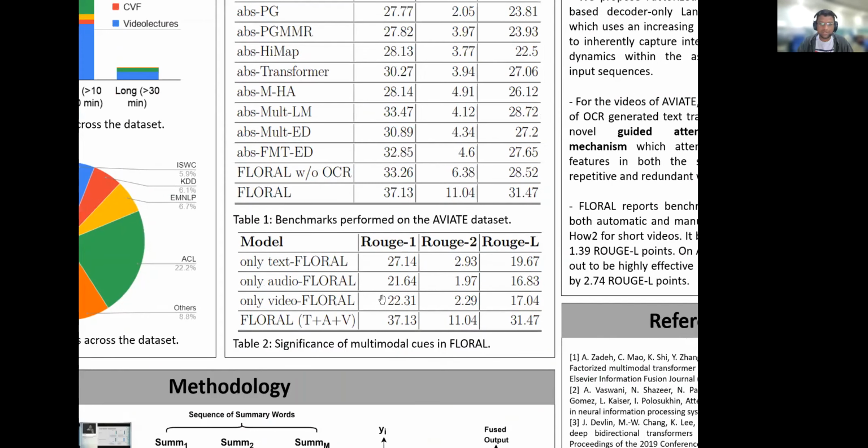Now for the evaluation part, where we see the significance of multimodal cues, we see that when we fuse all three modalities, we get the best performance, and each individual modality contributes to it.